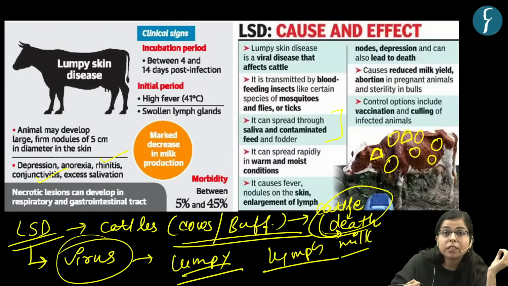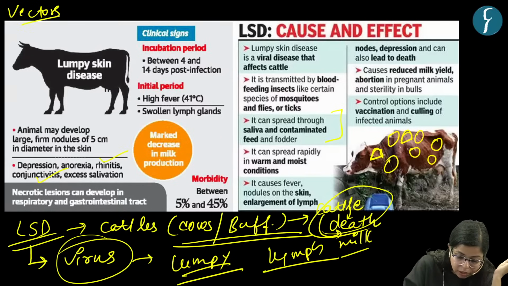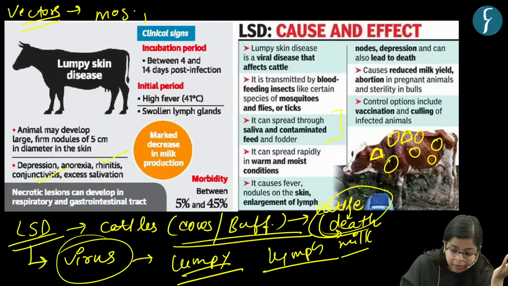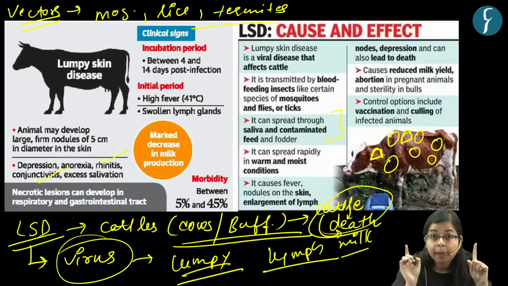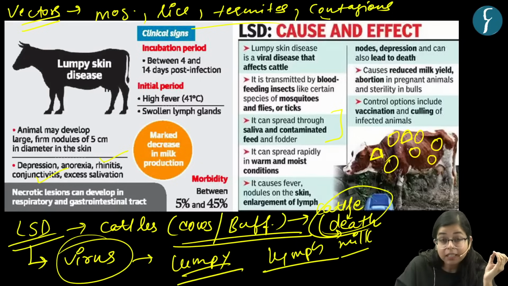If we talk about how is this disease spread, this viral disease can either be spread by vectors. What are these vectors? These vectors can be insects, right? Like mosquitoes, like lice, like termites. So this can be spread by these infected mosquitoes. Also, this is a contagious disease. If one cattle is infected and the saliva of that cattle or other bodily fluids of that cattle come up in the fodder or other surroundings, right? Then other cattle can also be infected. So we can say this is a contagious disease which can spread through the bodily secretions of cattle, right?